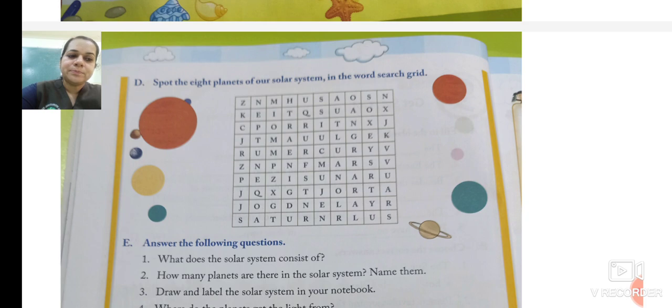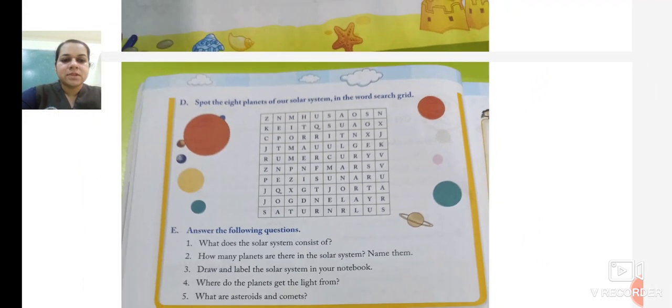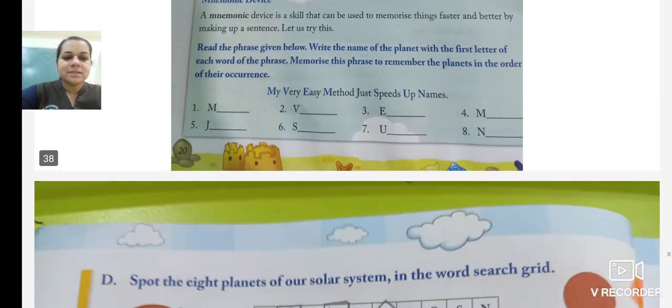Now we move ahead. You have to search the 8 planets from the word box and you have to mark them. You have to mark the planets. Come on, can you all search the answers? Do it in your textbook. It's very easy and clearly visible. You can search the answers in your textbook and mark them, the 8 planets. Did you all finish? Yes.